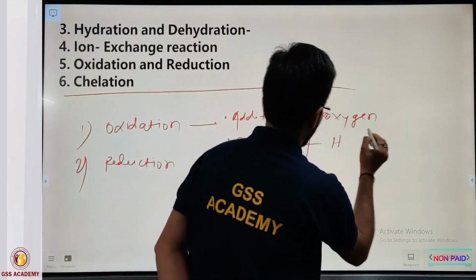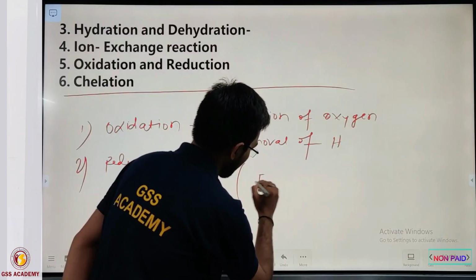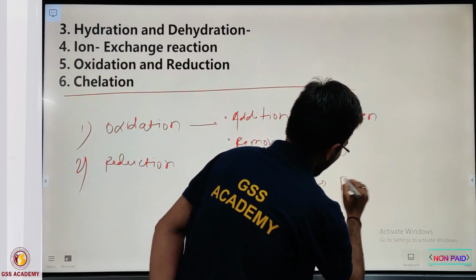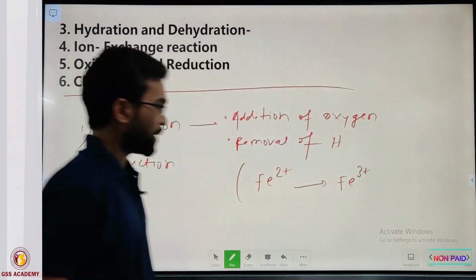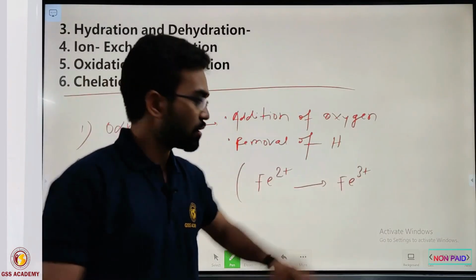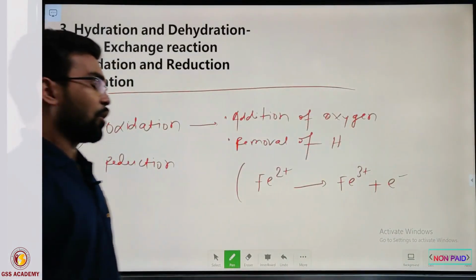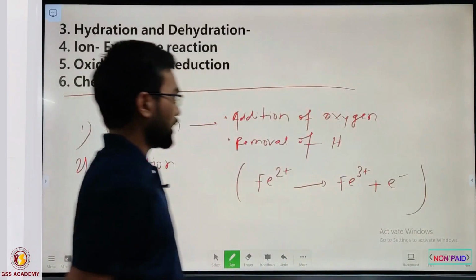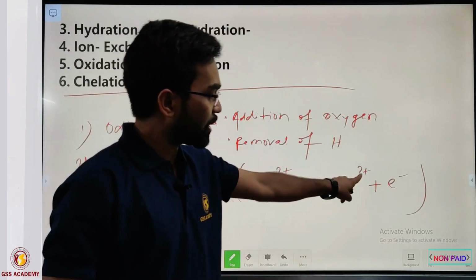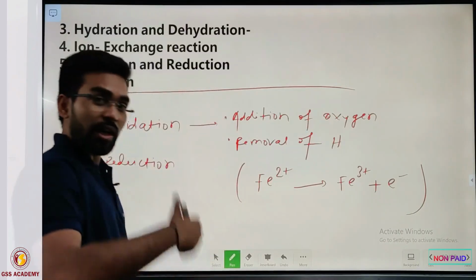of hydrogen. Or in different terms, suppose we take the example Fe2+ converted into Fe3+. So the oxidation charge here is 2+ and here is 3+, by losing one electron. Fe2+, after losing one electron, is converted into Fe3+. Losing electrons means their charge will increase.